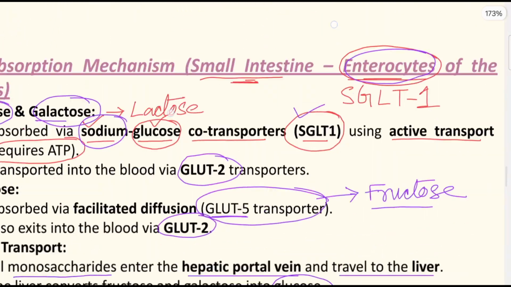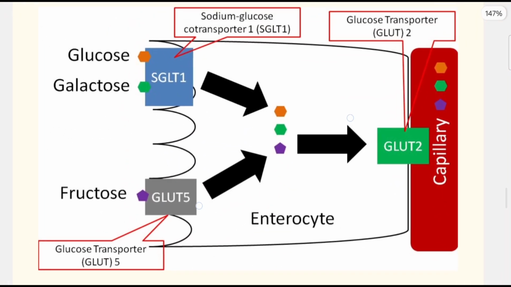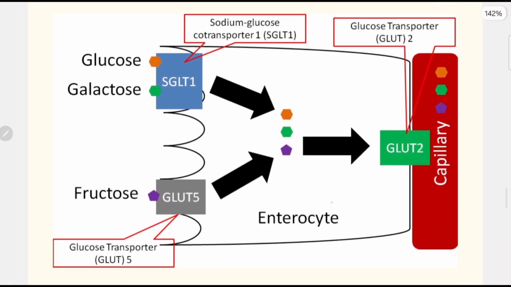And there is some important picture. See, this is an enterocyte and at the brush border site there is SGLT1 as one transporter, GLUT5 as second transporter, and GLUT2 as third transporter. There is another transporter missing, that is the sodium potassium ATPase pump. Through SGLT1, glucose and galactose both can enter the enterocyte.